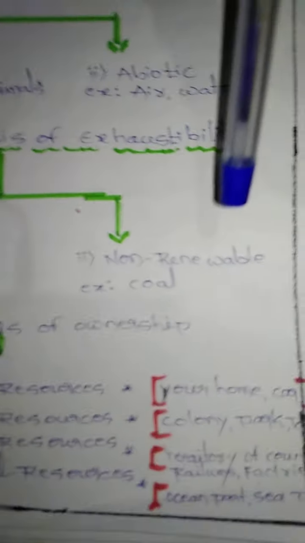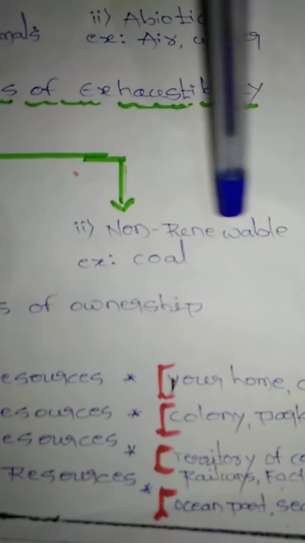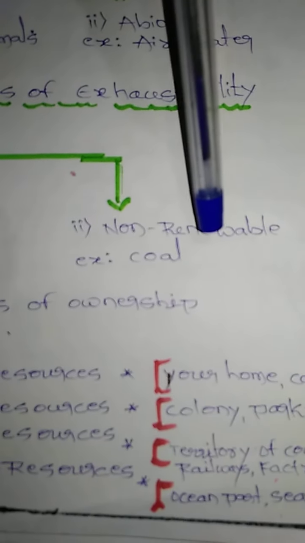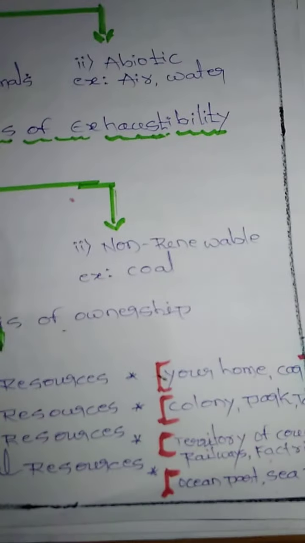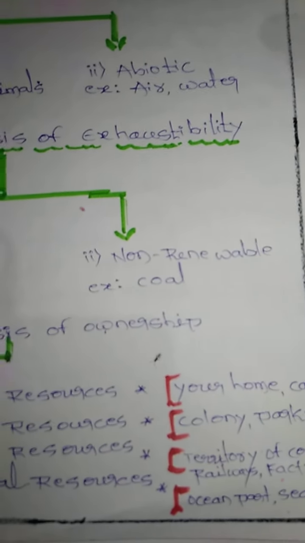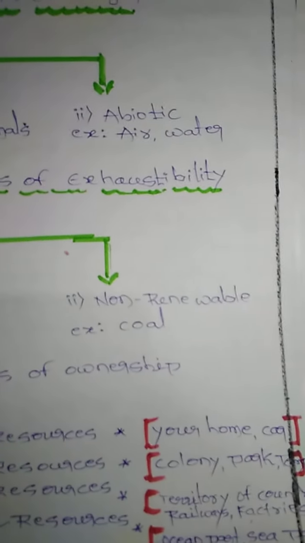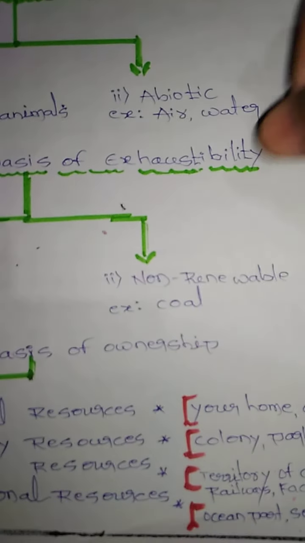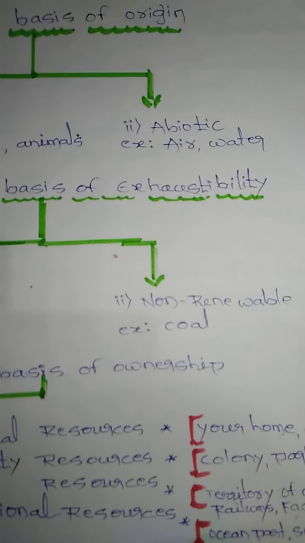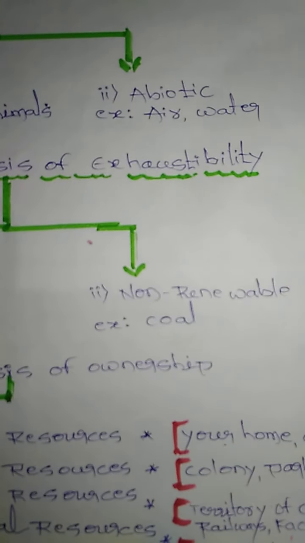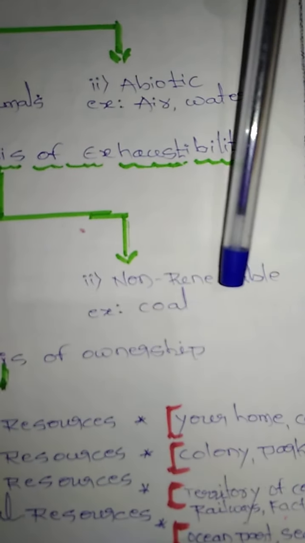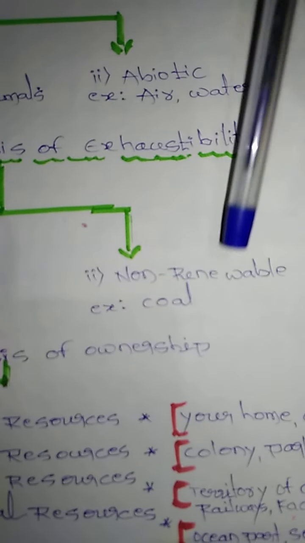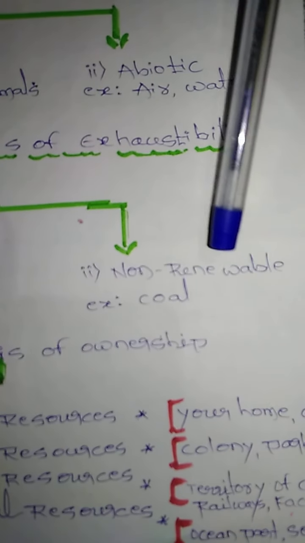Now non-renewable resources. Which resources cannot be renewed in future? Those resources are non-renewable resources. In non-renewable resources, once a resource gets over, we cannot make it renew again. So these resources are non-renewable resources. For example, coal, petroleum, and so on. For example, you have a bike, you go for a long ride outside, and you put petrol.